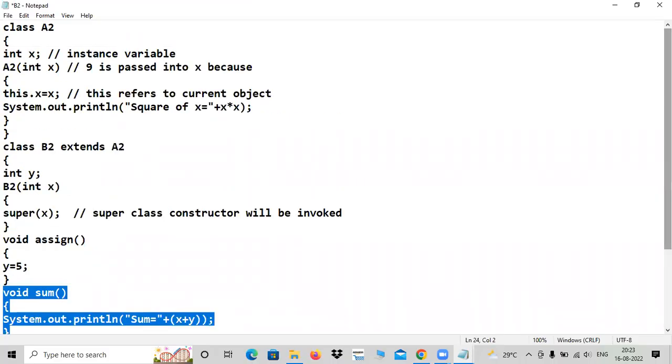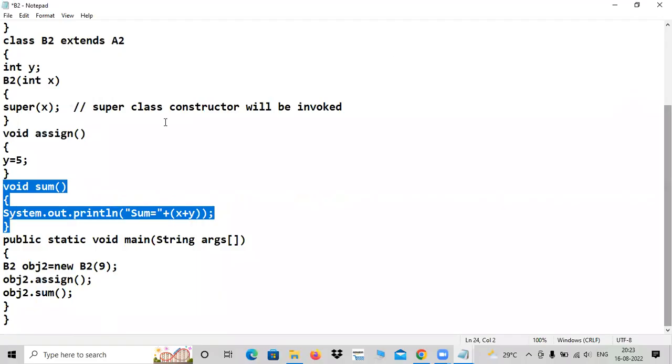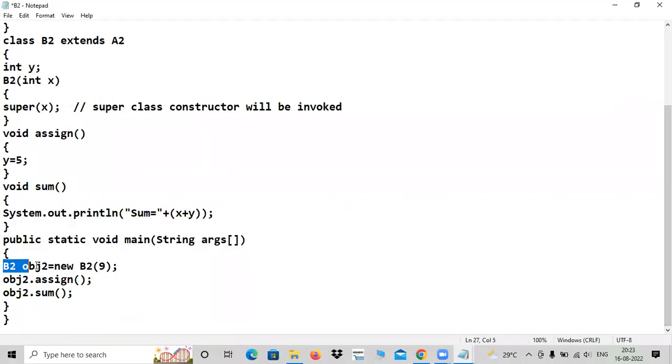So many twists and turns are there in the program. You have to catch that. So what is the first twist? Here it is. Again, I repeat, an object is created for the B2 class. And what is B2? It is a child class. We can have information from here. It's a child class. And inside that, a parameterized constructor is there that will be invoked with the help of the creation of obj2. And the argument passed is 9.